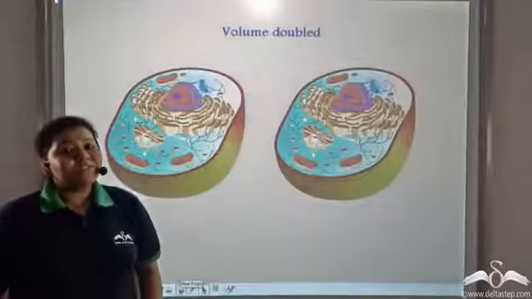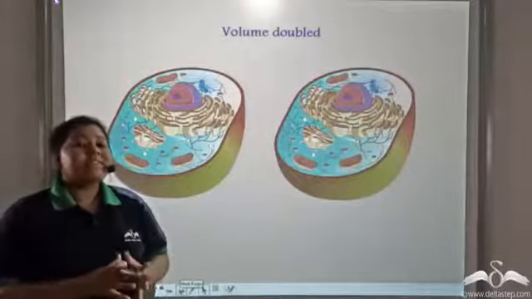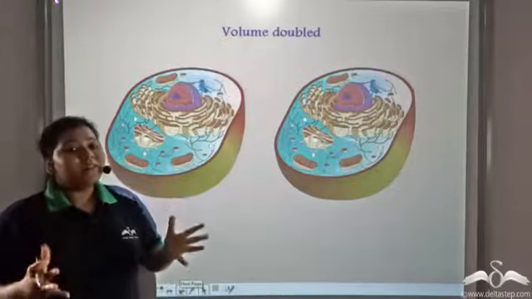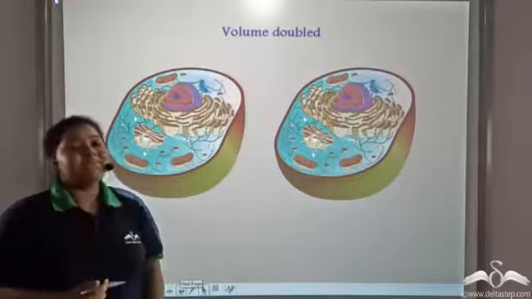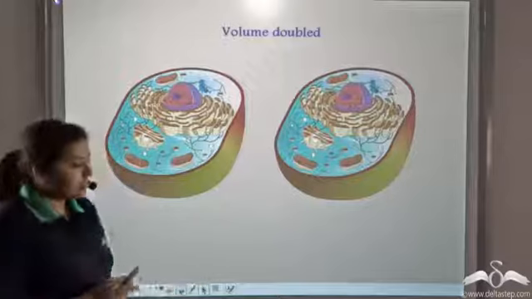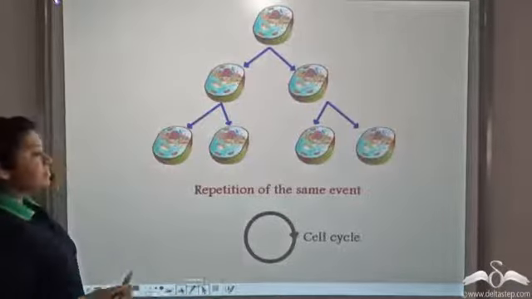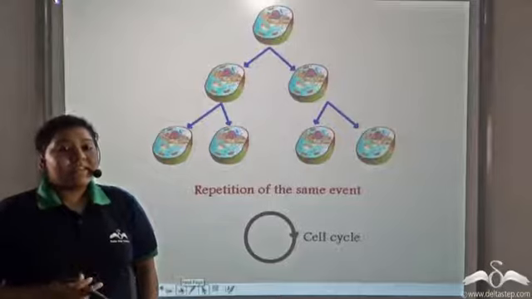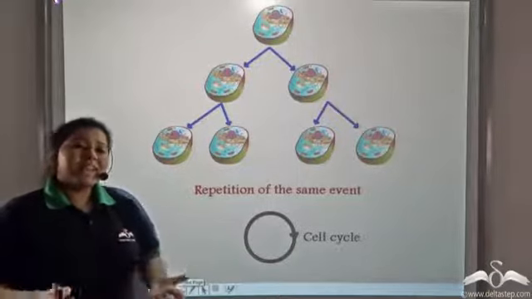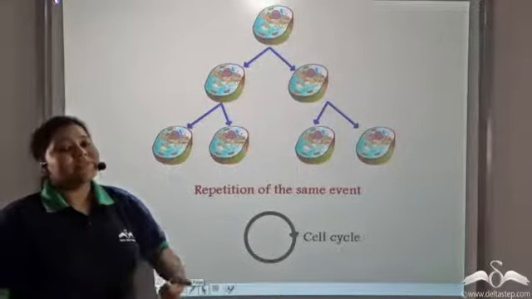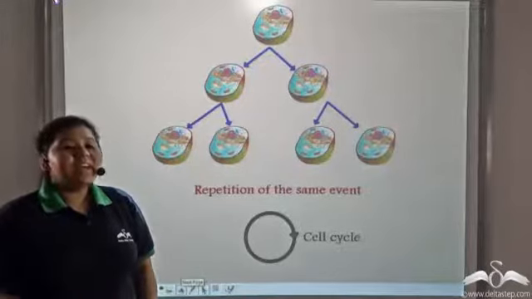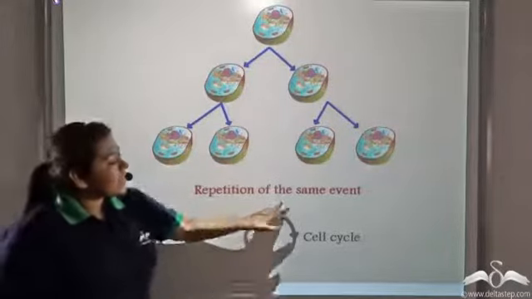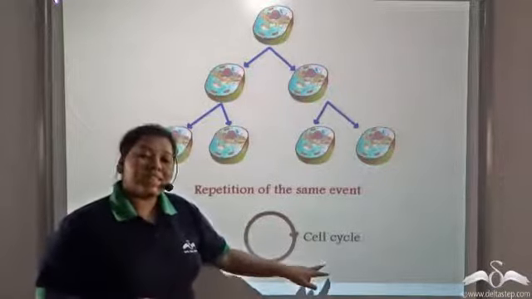So, for this to happen, first the cell should double its volume and then cell division should take place. So this doubling of the cell and then cell division, this process repeats, and so this process is known as the cell cycle.